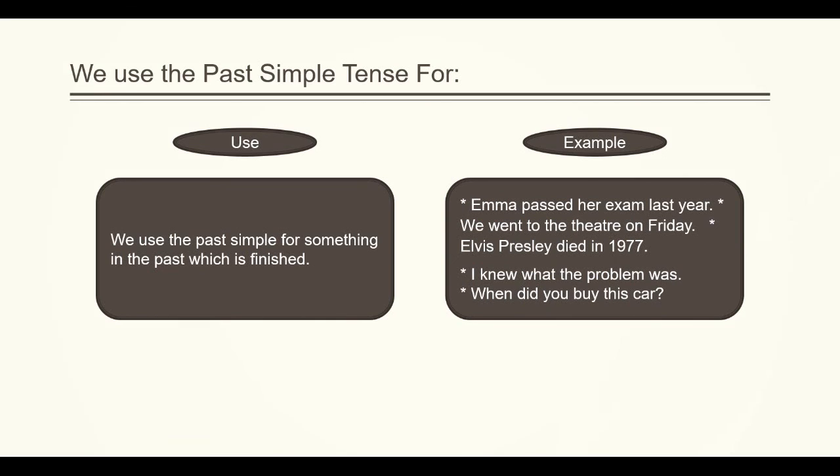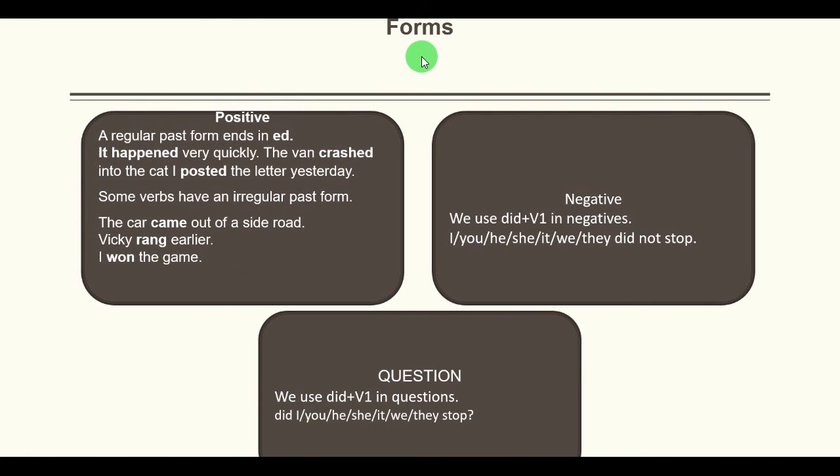So let's move further. Now, let's see how it is formed. First of all, let's concentrate on the positive form. So, a regular past form ends in ed. Now, note down here, regular past form means the regular verb. Now, what is regular past form? Let me explain here. So the regular past form here refers to regular verbs.